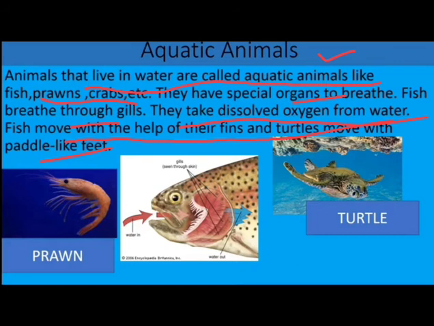So prawns, fishes, and turtles are examples of aquatic animals. And these animals inhale the oxygen which is already dissolved in water. As we all know, air is soluble in water, so these aquatic animals take the dissolved oxygen from the water.